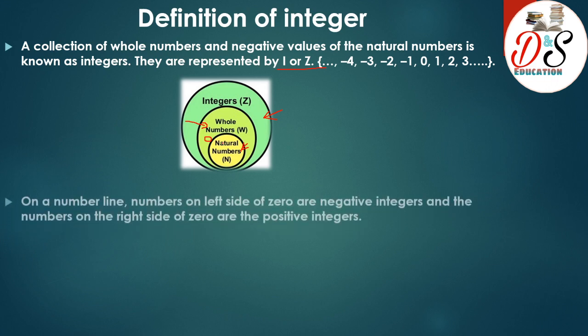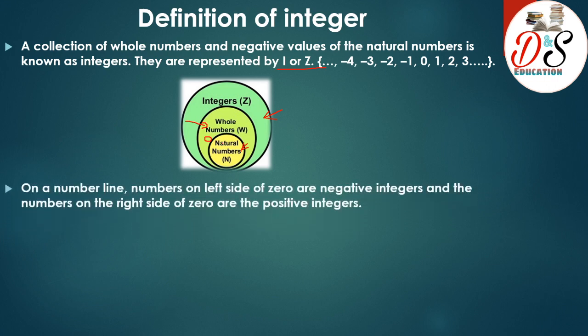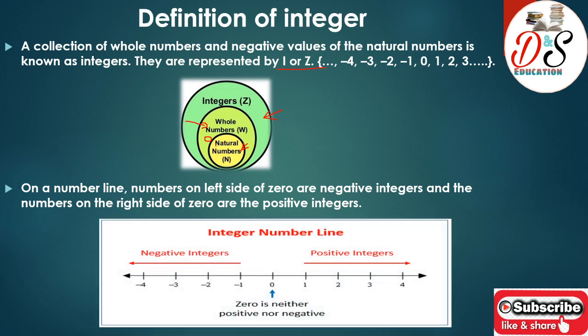Now if we have to represent integers on a number line, how will we show that? On the number line, on the left hand side of 0 we have negative integers, and on the right hand side of 0 we have positive integers. Let me show you through this diagram. Here in the middle we have 0. On the right hand side of 0 we have positive integers, and on the left hand side of 0 we have negative integers.